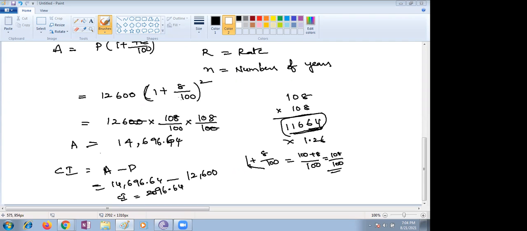Ma'am, is our answer correct? Can we verify? Yes, correct only. Amount only we are calculating. What is the compound interest you are getting? 2096.64. Right. Shall I give one more sum, children, so that you can calculate?